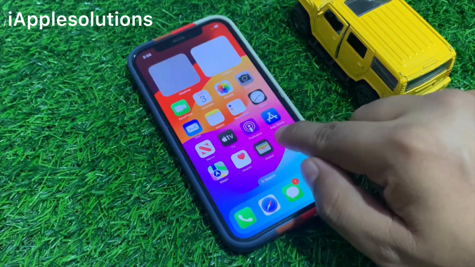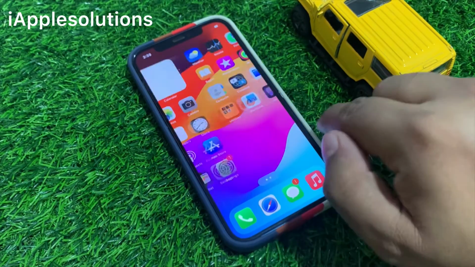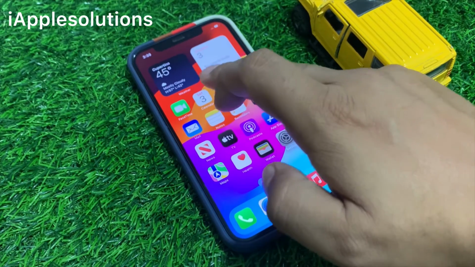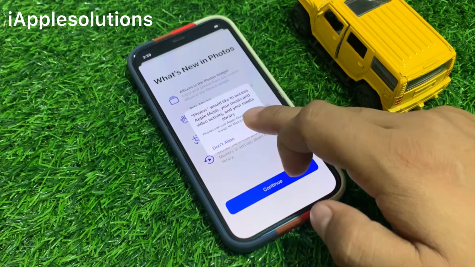Swipe up. You can see it appears on screen. Fix unavailable, without data loss, without a computer, without any third-party software.